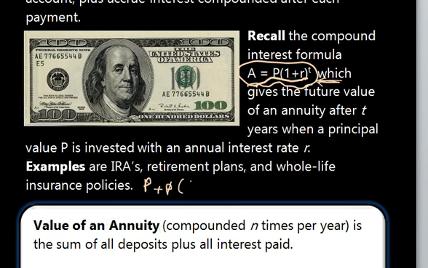So we are taking into account years of accrued interest, and this ends up becoming a geometric series.